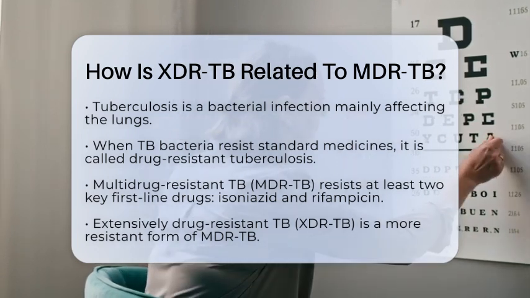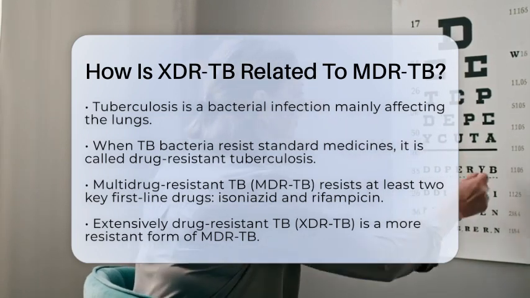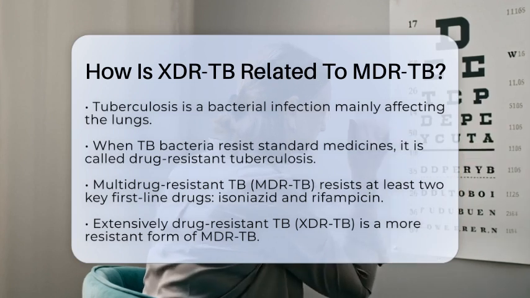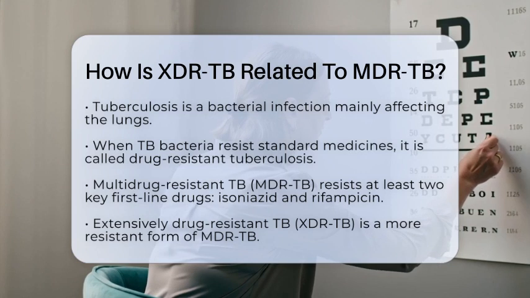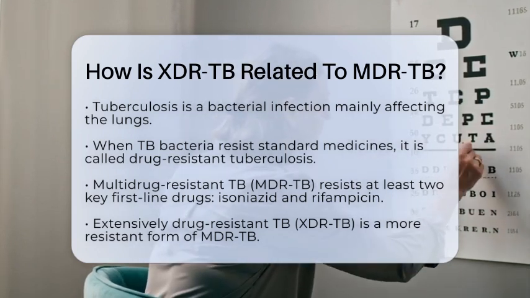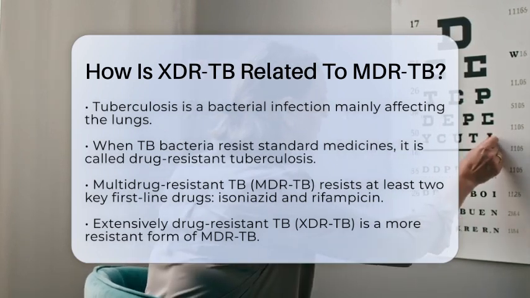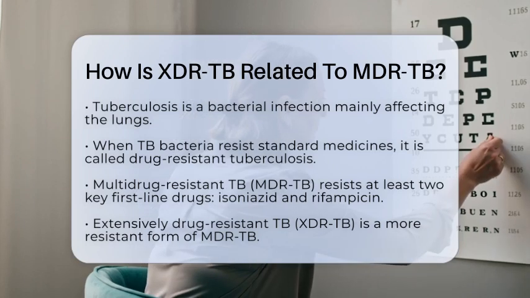Among these, multi-drug-resistant tuberculosis is a serious form. It occurs when the bacteria resist at least the two most powerful first-line drugs, isoniazid and rifampicin. This makes treatment more complicated and longer than normal tuberculosis. Now, within drug-resistant tuberculosis, there is an even more resistant form called extensively drug-resistant tuberculosis.